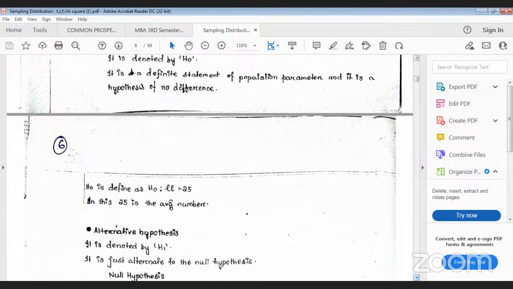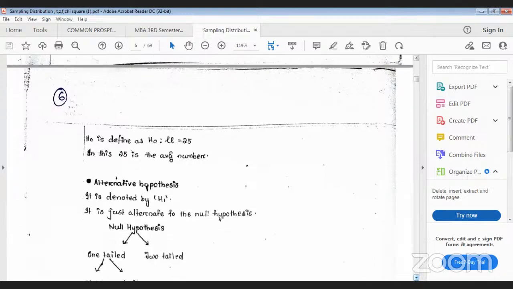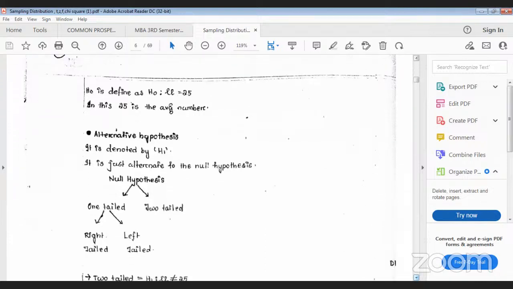That's why in the null hypothesis, suppose you have to study the average, you write that the population mean mark of all the students, let it be 25. This is your null hypothesis. So what is your alternative hypothesis? The alternative hypothesis is just the alternate to the null hypothesis, H1. So H0 is your null hypothesis, H1 is your alternative hypothesis, and this is just the alternate to the null hypothesis.